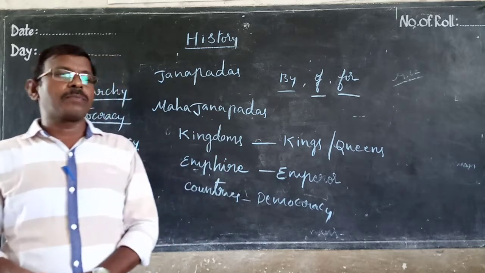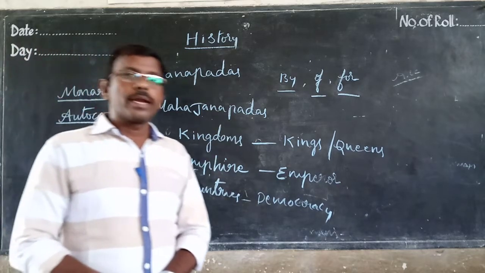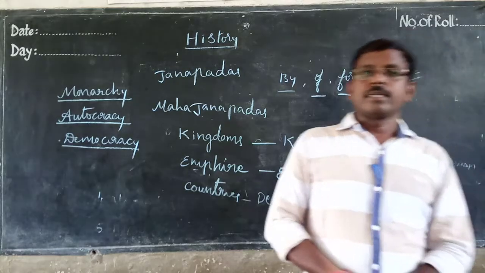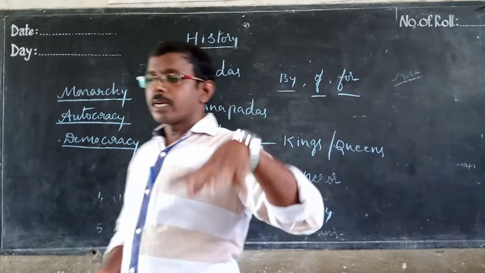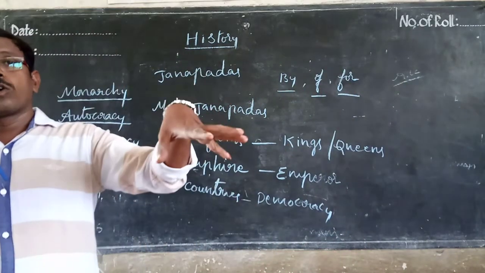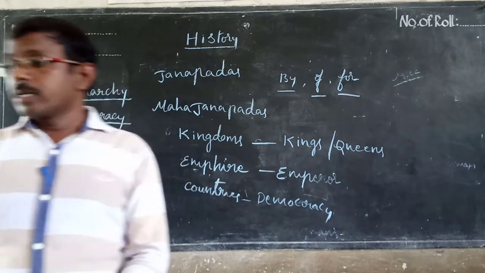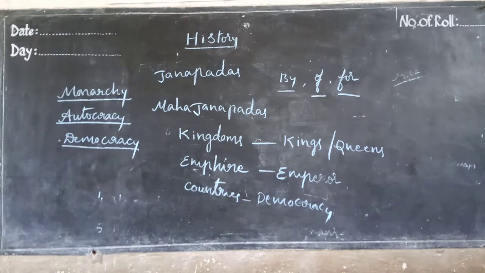Whatever things come in that governance is called politics. In politics we know central government, state government and local self government; these things will be there in that governance.